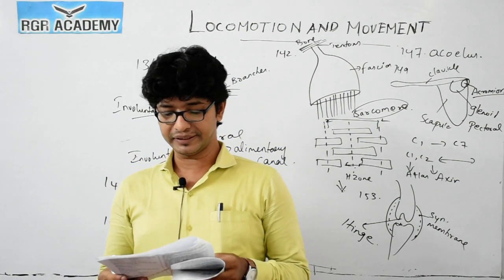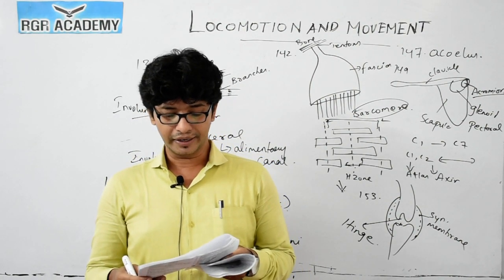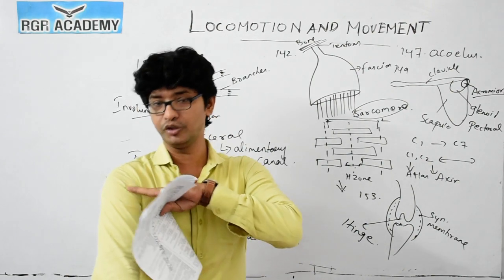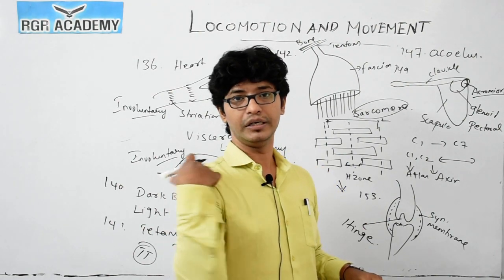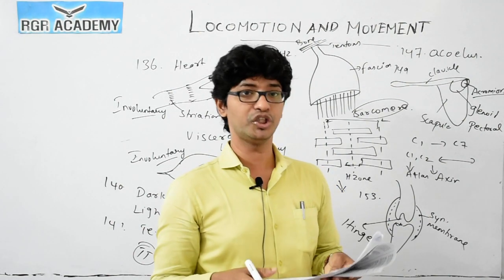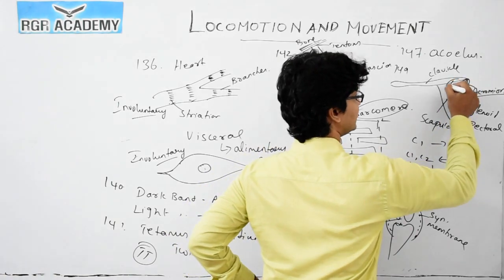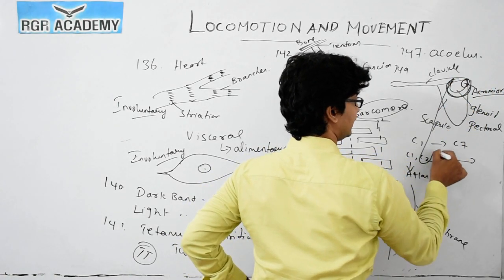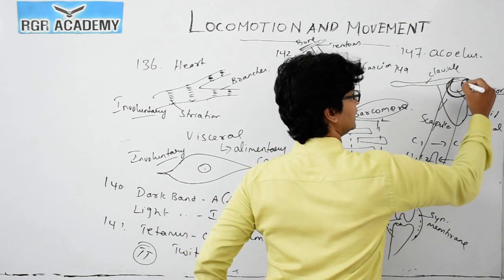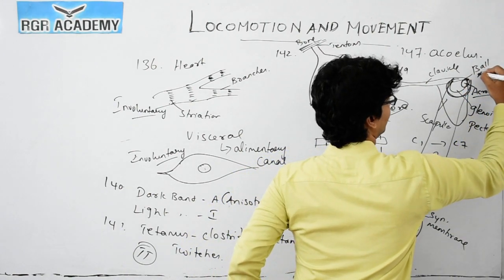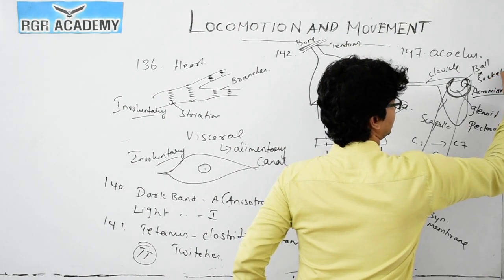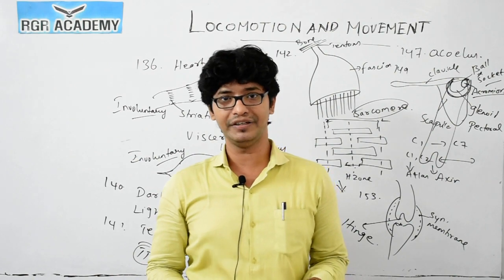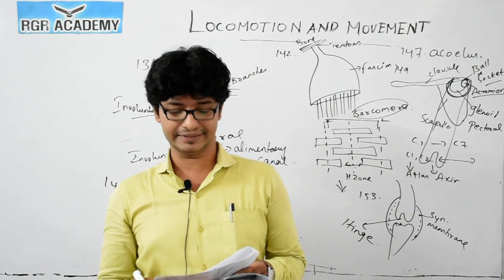The type of joints present between the humerus bone and the pectoral girdle, right? This is the humerus part, and this is your pectoral girdle. So what is that joint? You could see the ball, and this is already discussed. This joint, which is connecting with the humerus part, is a ball and socket joint. What is the process here? The acromion process, which gets fit inside the glenoid cavity, as far as the pectoral girdle is concerned.